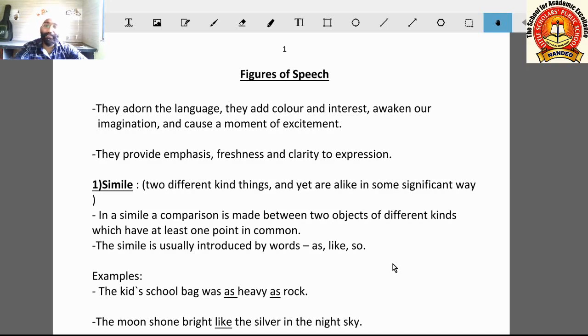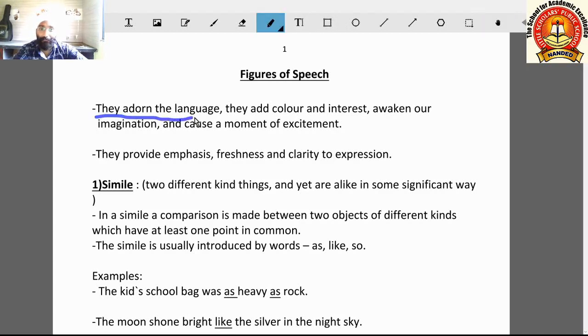Now let us see first what figures of speech do. They adorn the language. Adorn means what? They add some praise to the language. They improve the quality of the language. They add color and interest. Color and interest does not mean colors, especially red, green, blue, such colors they don't add, but some variety they add to the simple language, and they bring interest in the simple language.